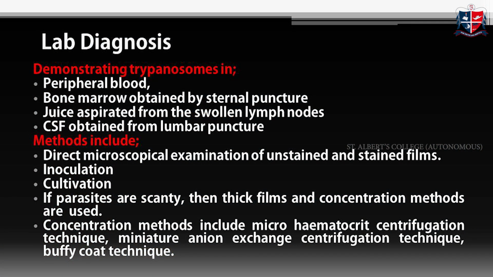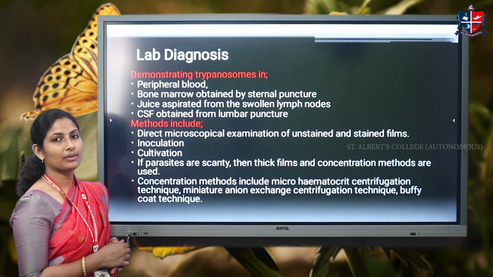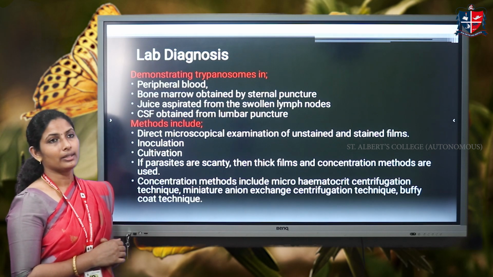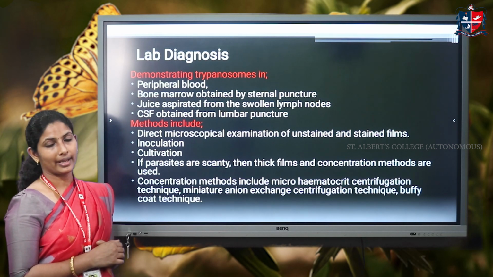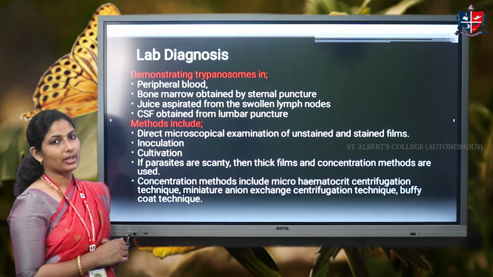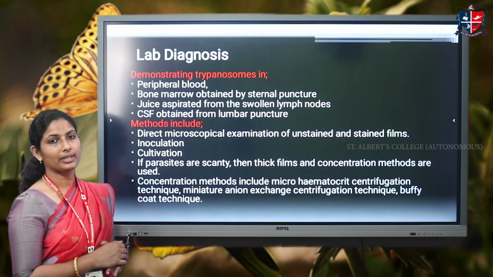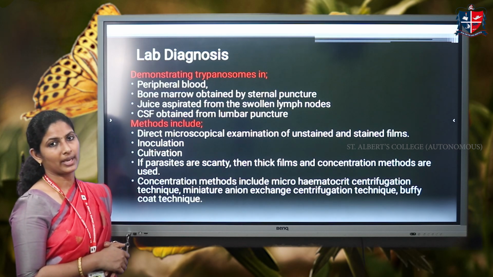For lab diagnosis, we take various samples. For the demonstration of these trypanosomes, peripheral blood can be used, then bone marrow taken from the lumbar puncture, then juice aspirated from the lymph nodes, and also the cerebrospinal fluid can be used for the demonstration of this parasite.